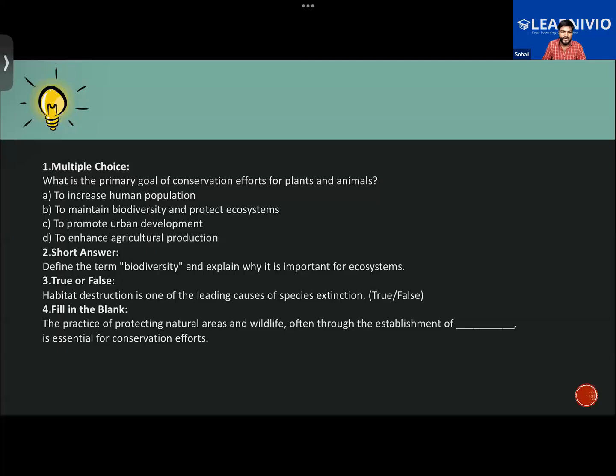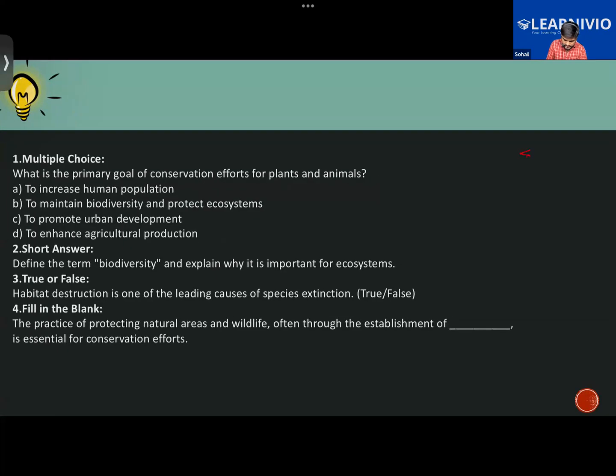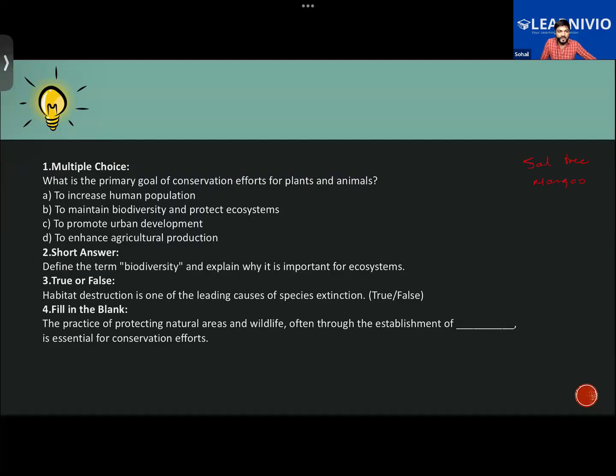Now we have some other examples. What about the flora? These were the fauna. We have the wild mango, remember? And silver fern, and sal tree. Sal tree, mango, silver fern. These are the endemic flora of the Pachmarhi Biosphere Reserve, okay?